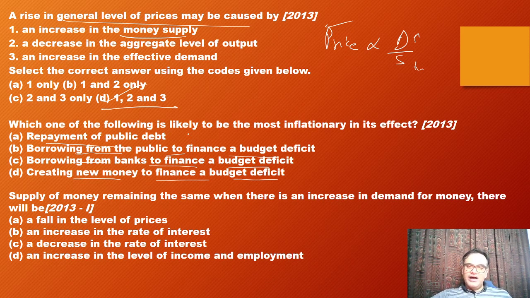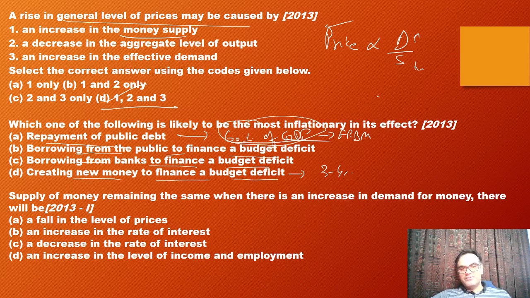But you see, out of all this, budget deficit is generally what? 3 to 4% of GDP. But public debt, if you talk about it, is around 60% of GDP in general times, as per the FRBM also. So if all this is paid back, definitely a lot of money will go into the system. Yes. And most of the time, this particular money was taken from the system already.